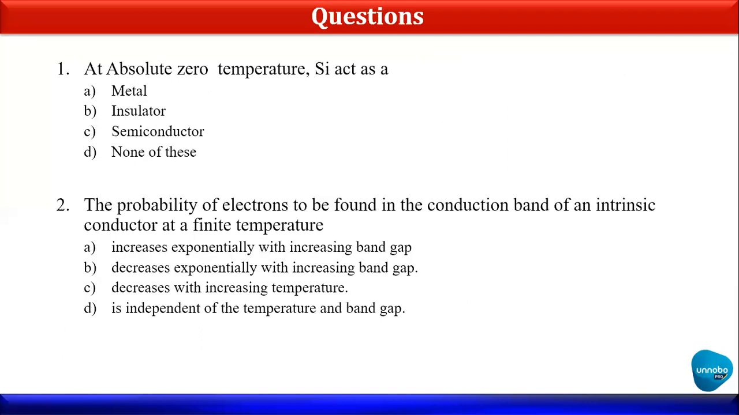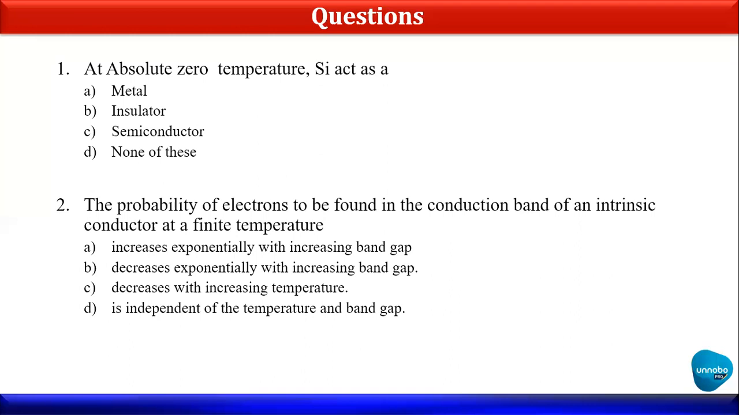Okay. So first question: at absolute zero temperature, the Si acts as a, right? तो SI का मतलब क्या होता है ये आपको समझ में आना चाहिए, right? SI is nothing but silicon, and silicon we have studied in a chapter called semiconductor, right? Because as of now यहाँ पे हमें समझ में आ रहा है कि this particular question belongs to the semiconductor chapter, but when you are actually going to appear for the exam, वो exam में the questions will come randomly, कोई भी चैप्टर से आ सकते हैं.